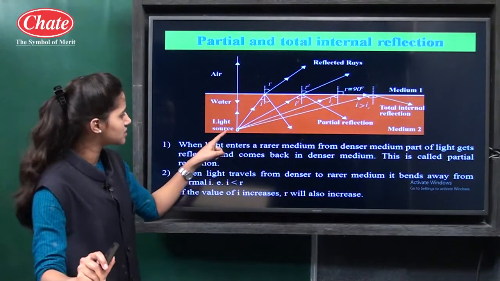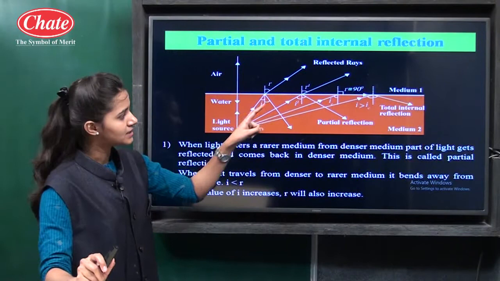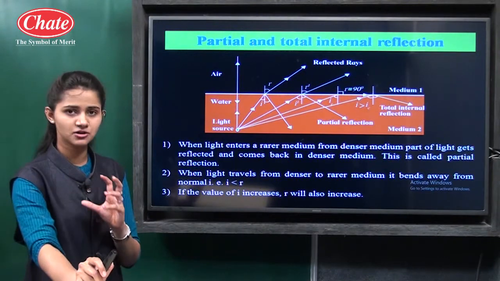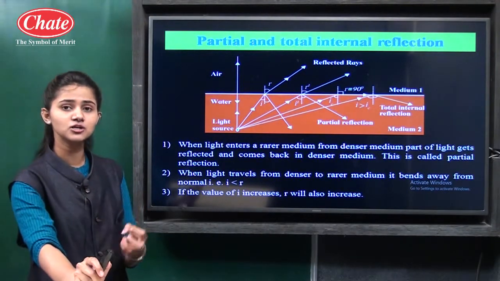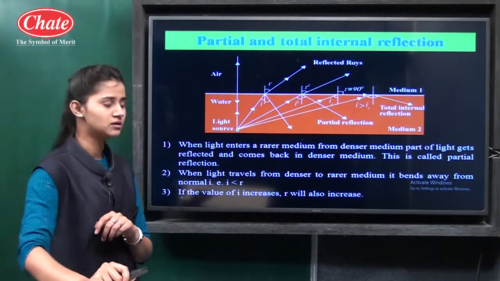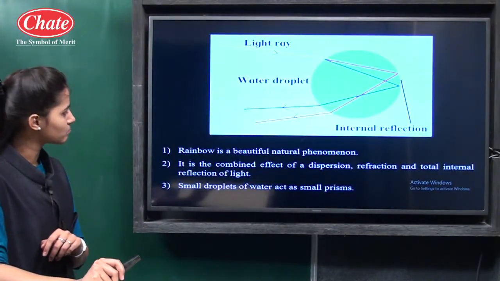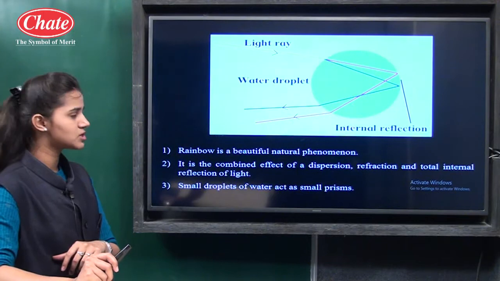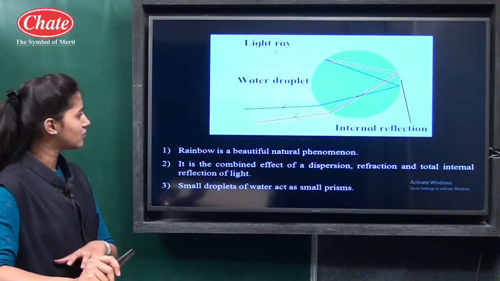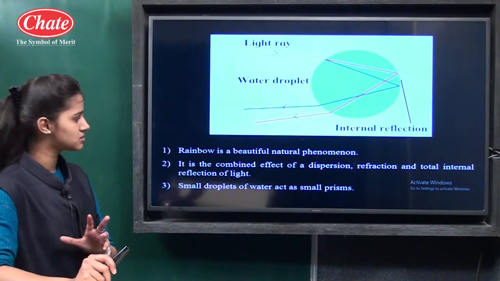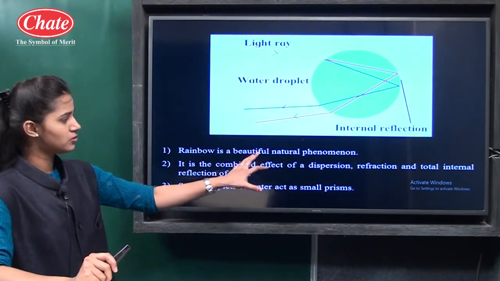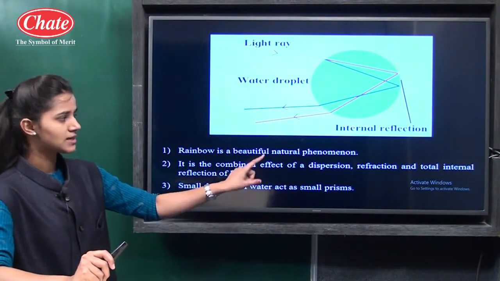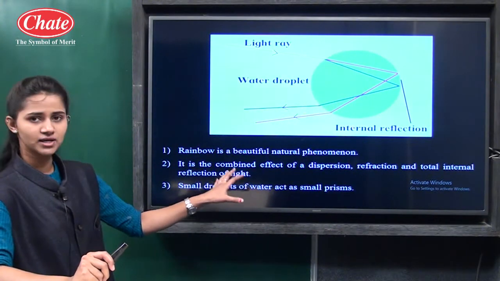As you can see, the light rays are coming from the denser medium, that is water, and they are again reflected back into the same medium, that is water. This is total internal reflection. When the whole light is reflected back into the same medium, it is called total internal reflection. Okay. Then the last point in this topic is the rainbow. Formation of a rainbow is a beautiful natural phenomenon, and it takes place by the combined effect of dispersion, refraction, and total internal reflection of light.